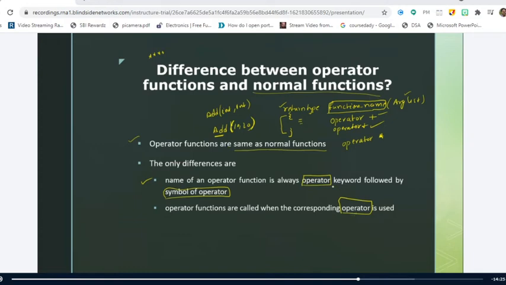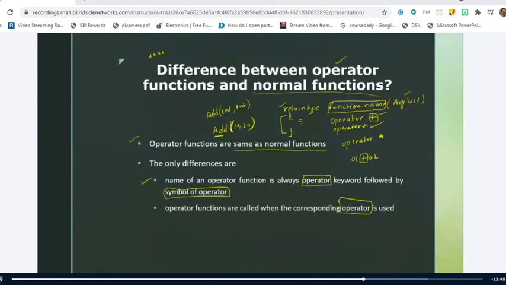But an operator function is invoked when you are overloading an operator. For example, I have overloaded the plus function here. If I use somewhere else O1 plus O2, then this plus is being operated on user defined data types, which are O1 and O2, which are nothing but objects of classes. So those are nothing but user defined data types. In such a case, that operator function will be invoked. Is it clear?